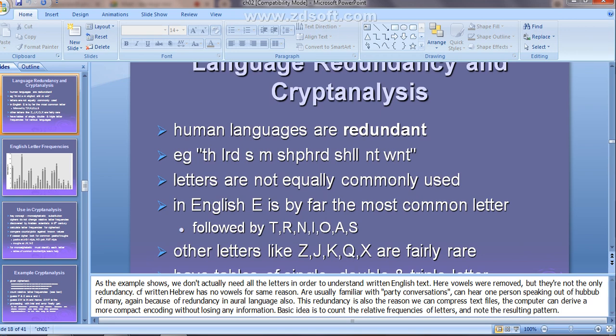So many times we use th, the words start with th, and almost all the words end with e, i or a. Yes or no, guys? Yes, ma'am. By seeing these language characteristics, the cryptanalyst will decode that message. He is going to decrypt that message to get the plain text.